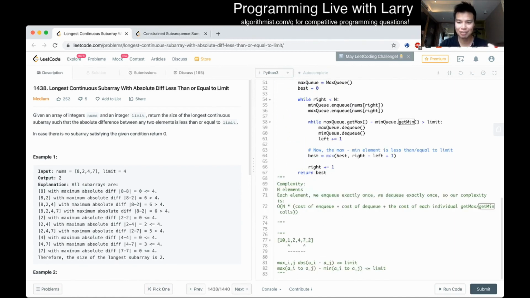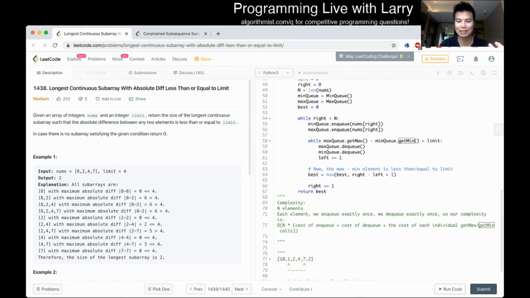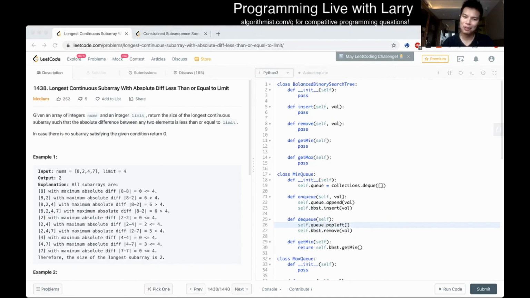Now you have a new complexity to analyze. What is the complexity of this algorithm now? The cost of enqueue is log n, the cost of dequeue is log n, and the costs of each individual get max and get min are all log n as well. So now, with the BBST backing, we have an n log n algorithm. You go, done. GG, well played, right? Well, almost.